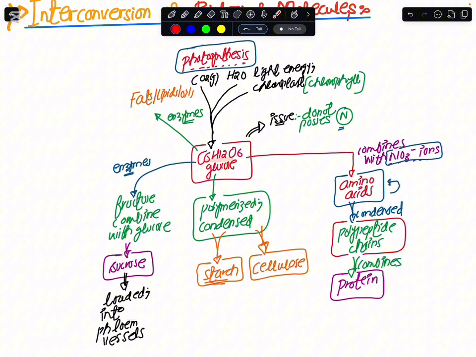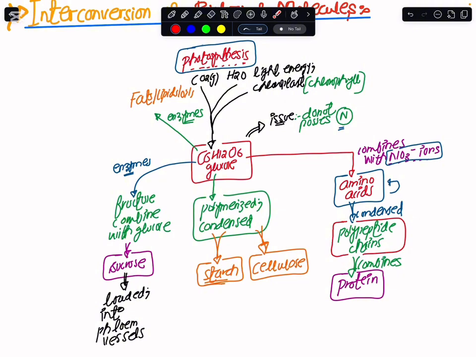Now, if we were to see that further, how would this glucose be converted? In the glucose, the elements we have are carbon, hydrogen, and oxygen, and the plants initially use them in aerobic respiration. The plants also have some enzymes that convert this glucose into another simple sugar, fructose. The glucose and the fructose combine to make a double sugar, and that is sucrose. This sucrose is then loaded into the phloem vessels, and these phloem vessels are responsible to move, or translocate, the sucrose from one part of the plant to another part of the plant.